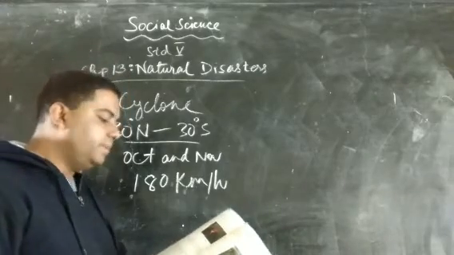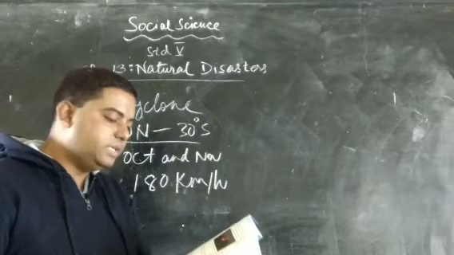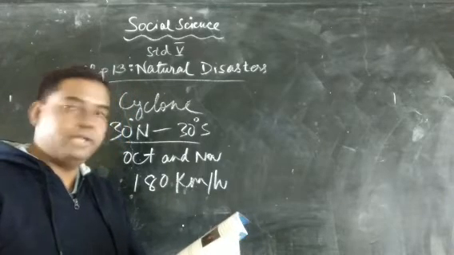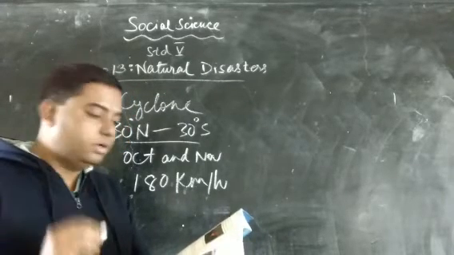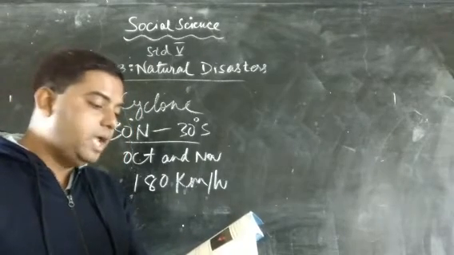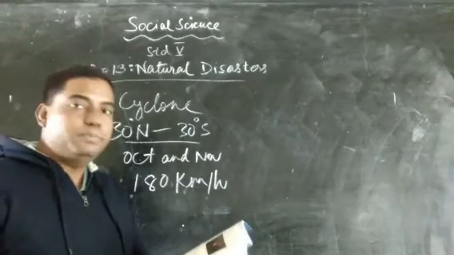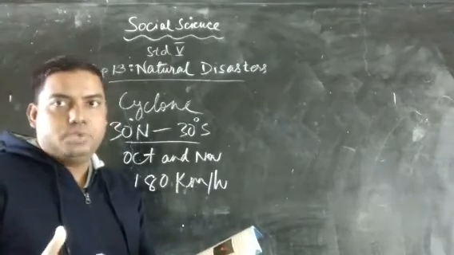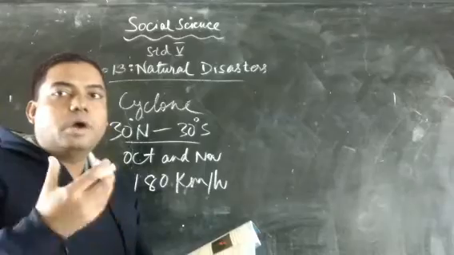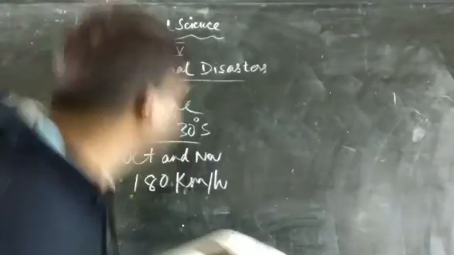The cyclone of Andhra Pradesh in 1977 and cyclone Nargis of 2008 were the worst cyclones that affected India. So in India, 2 cyclones affected a lot. That is first the cyclone of Andhra Pradesh, which took place in 1977, and cyclone Nargis, which took place in the year 2008. Now we come to the preparedness. How are we prepared to overcome or to avoid this huge destruction in cyclone? Let's see it.